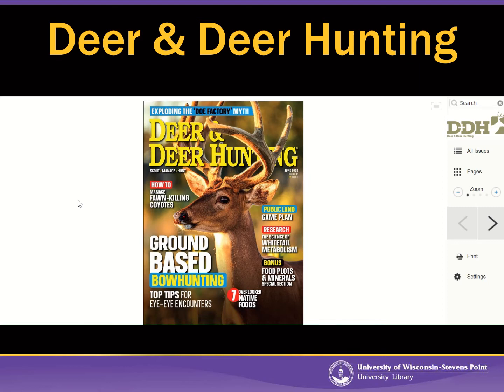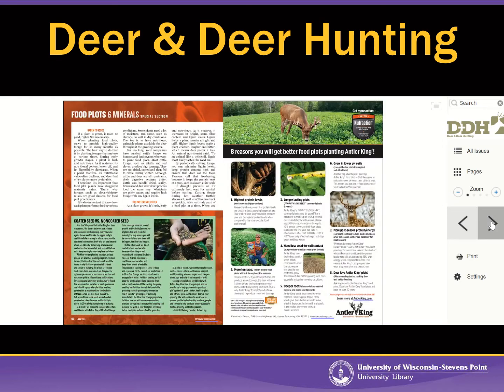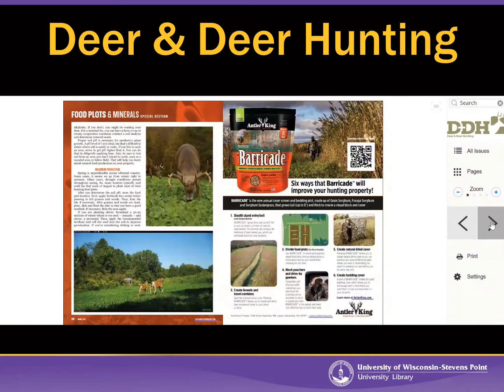And if you see something that interests you on the cover, you can actually just click on it, and then Flipster will jump directly to that page. So let's say that you are interested in food plots. Okay, so I could just click on the headline of that article here, which I'll do now. And then Flipster takes me directly to that article on page 88. And then I could just flip through the article from there.